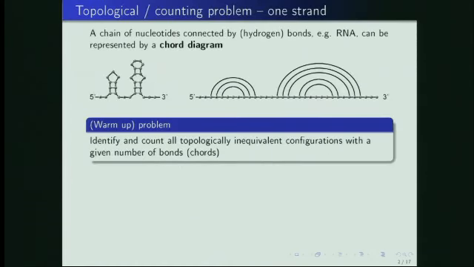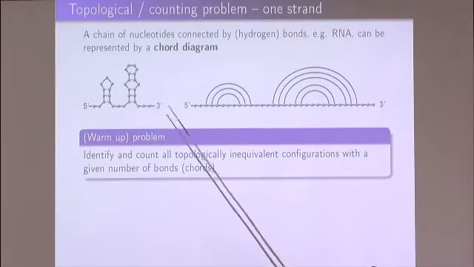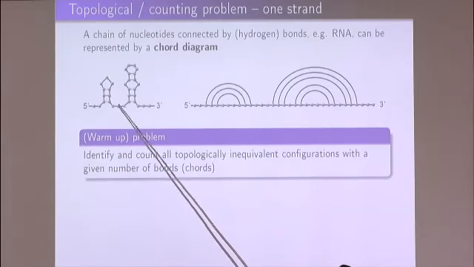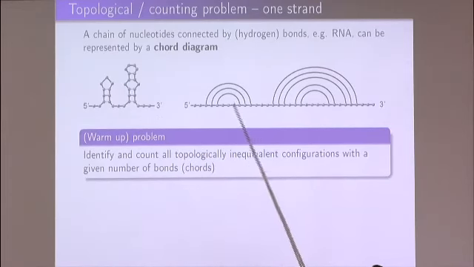But to start with, let me start with a specific problem of classifying, let's say, RNA chains. And to do that, let me first present this chain in the following way. I take a backbone, which might be given in some complicated configuration. I just draw it as a straight line, and then each hydrogen bond I draw as an arc.